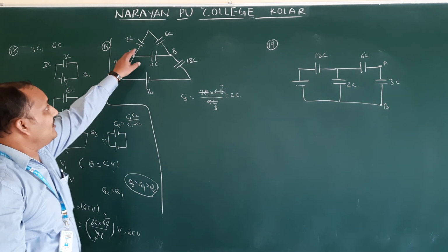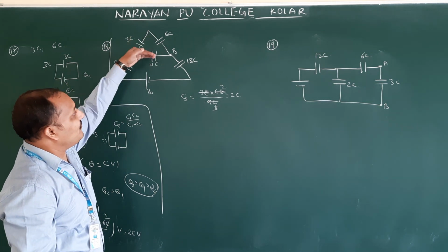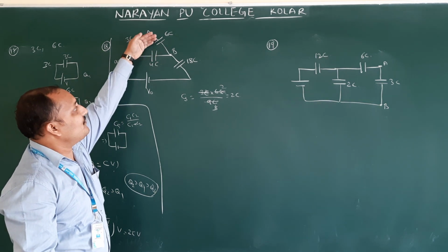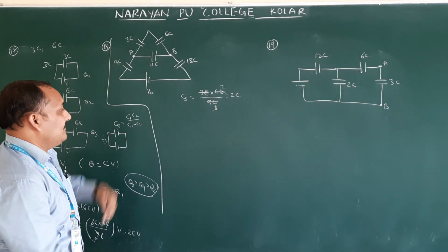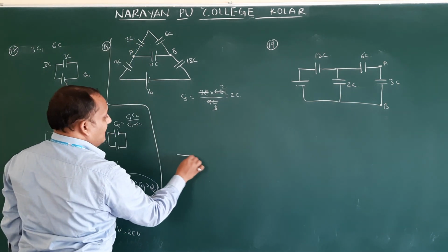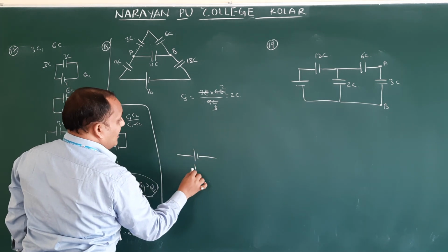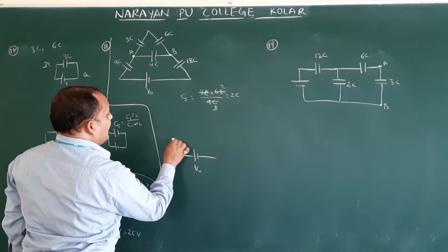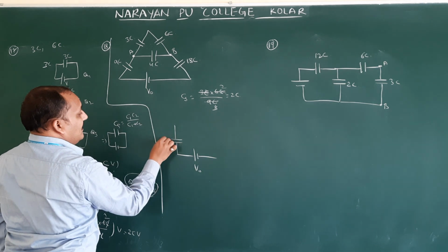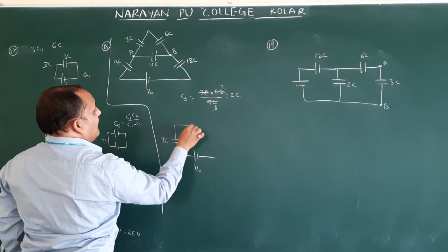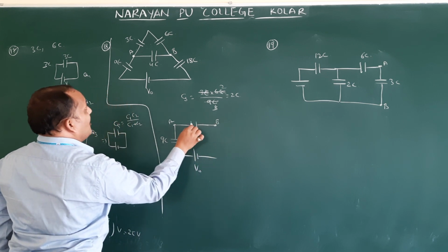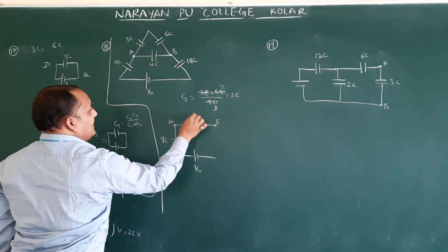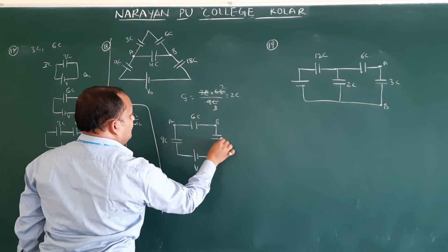Correct only? Here we are getting 2C. How are 2C and 4C connected? 2C and 4C are connected in parallel. Therefore 2C plus 4C, how much? 6C. Now I am drawing a circuit diagram. Both will be the same or not, you can check once. Here one capacitor, this is nothing but 9C. This is A. This is B. Here how much are you getting? 2 plus 4, that is nothing but 6C.